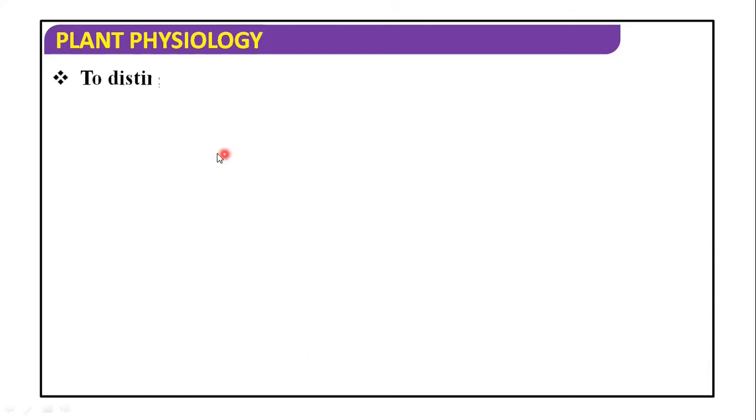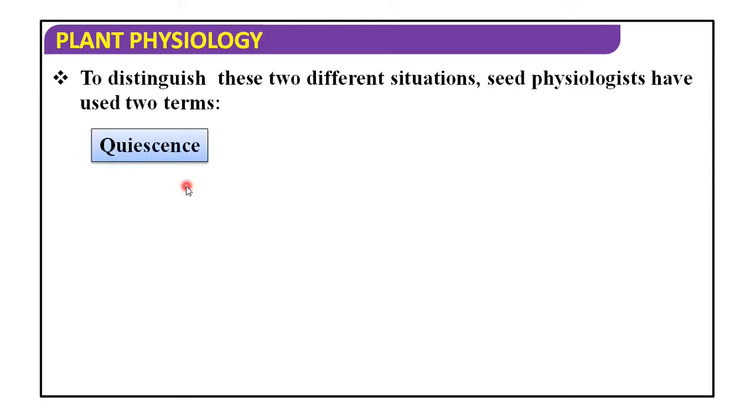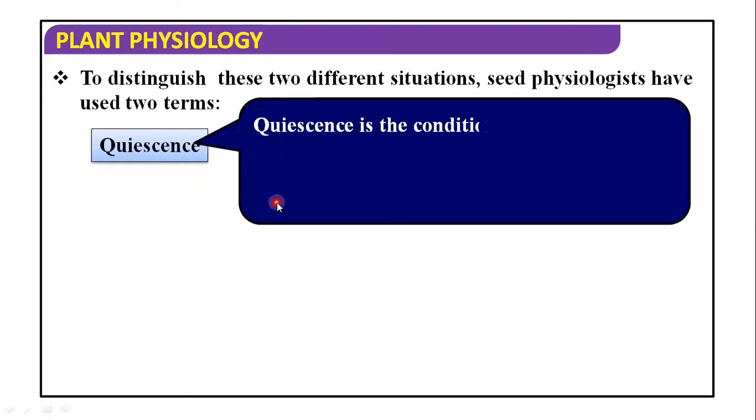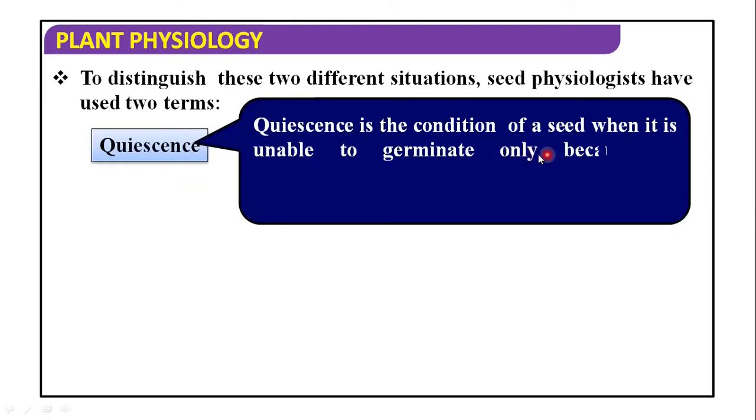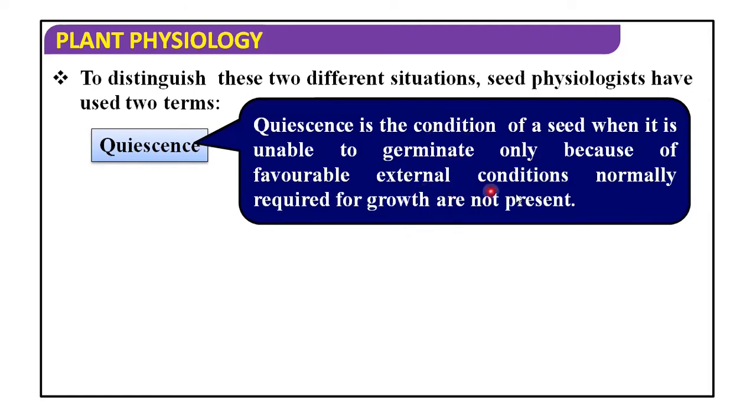Now, to distinguish these two different situations, seed physiologists use two terms. The first is quiescence. Quiescence is the condition of a seed when it is unable to germinate only because the favorable external conditions normally required for growth are not present.